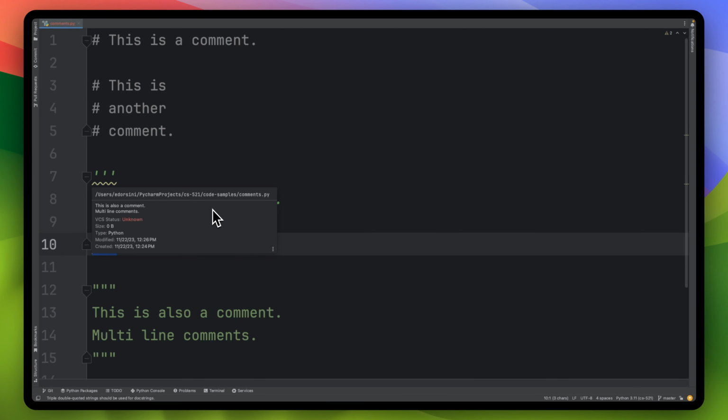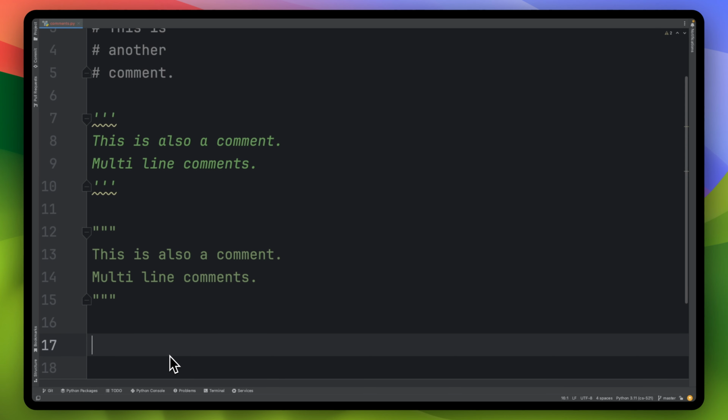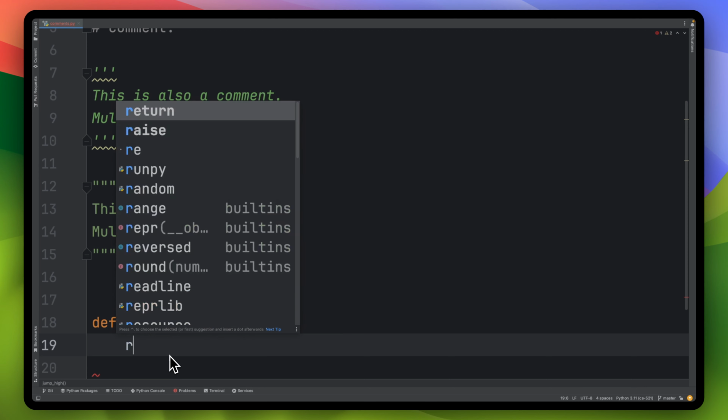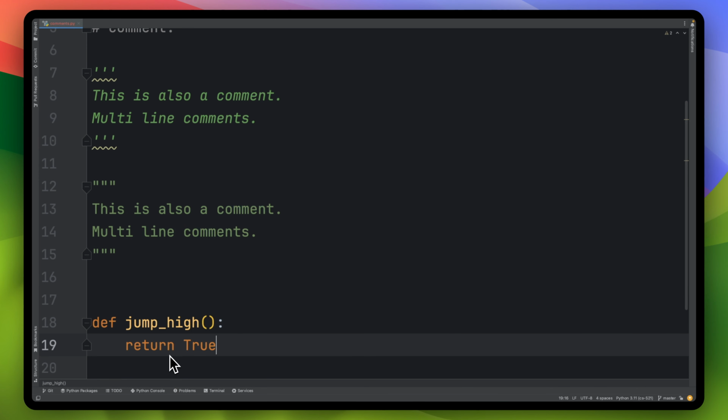Now, the more interesting piece of this is, when should you be using this docstring? And you really should be using docstrings at the top of every file, at the top of every class, within functions, within methods. And that's really what I want to show you for the rest of this video. So if we have some function, let's say jump high, and let's just return true, just to keep it simple.